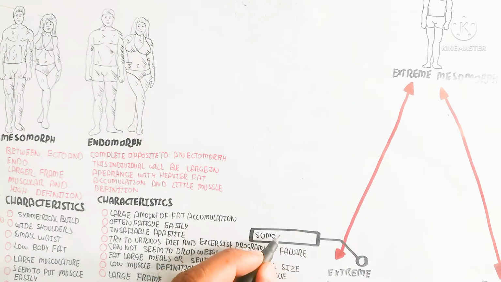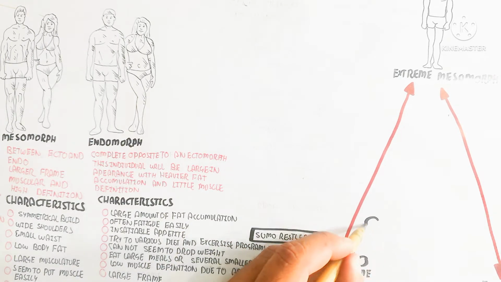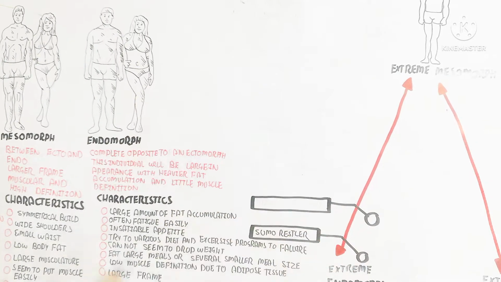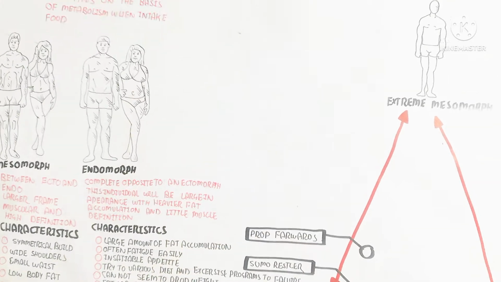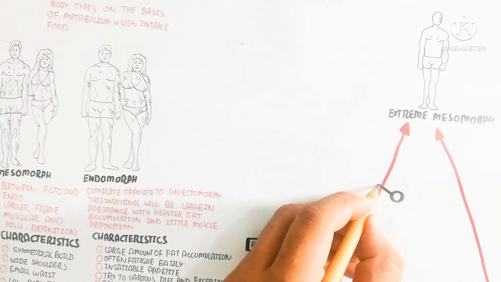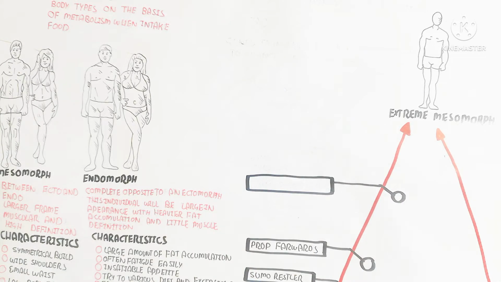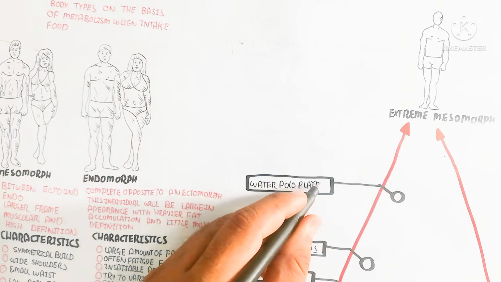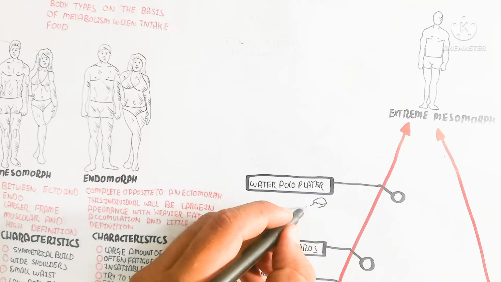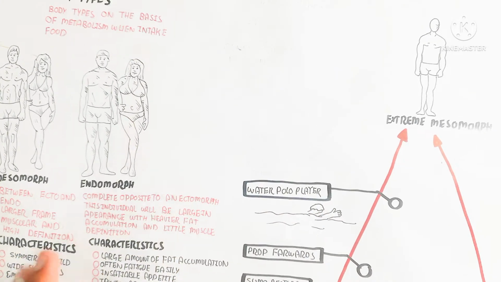Here the extreme endomorph will be a sumo wrestler, and toward the mesomorph, between the mesomorph and endomorph, is the water polo player. That is the character of the body type.